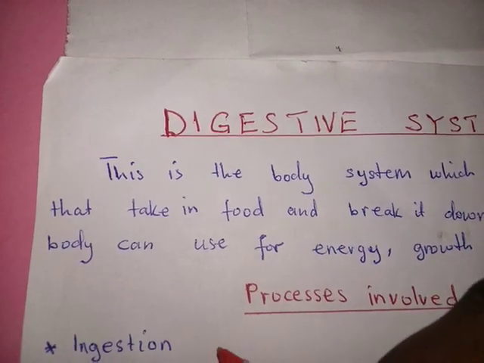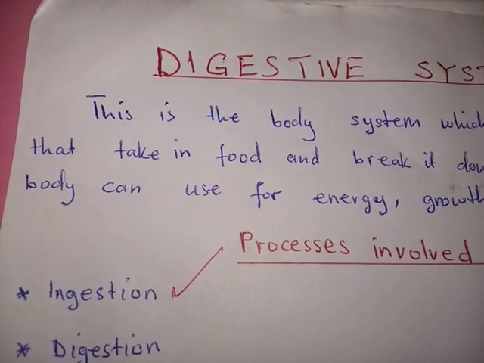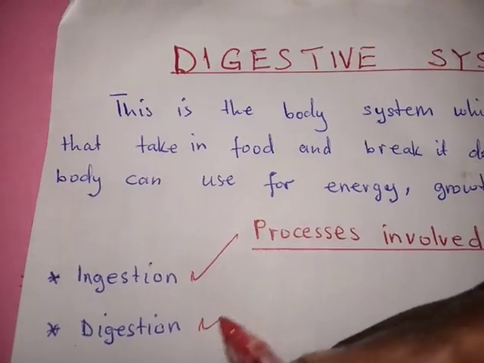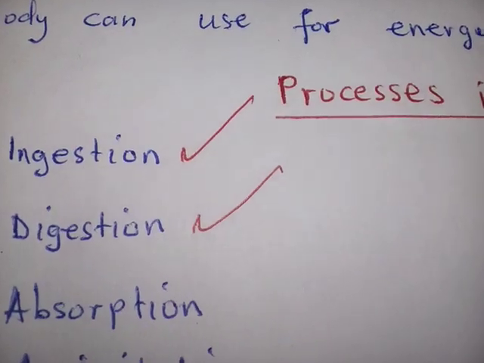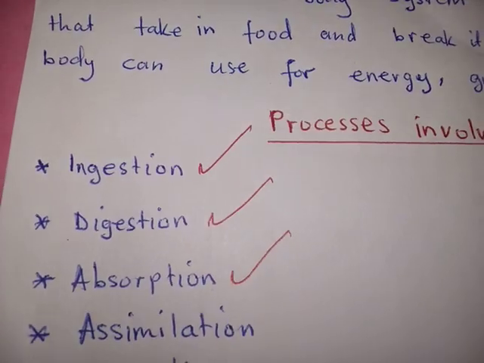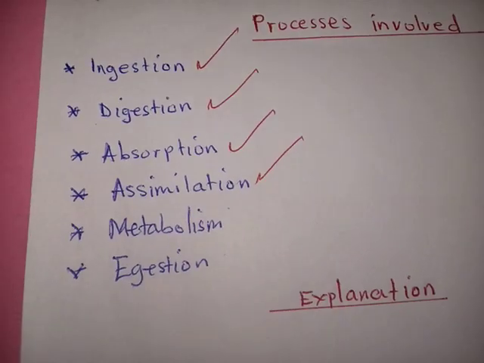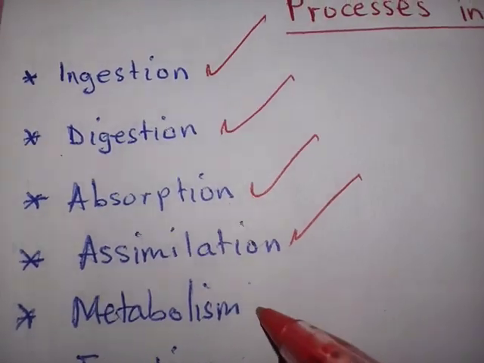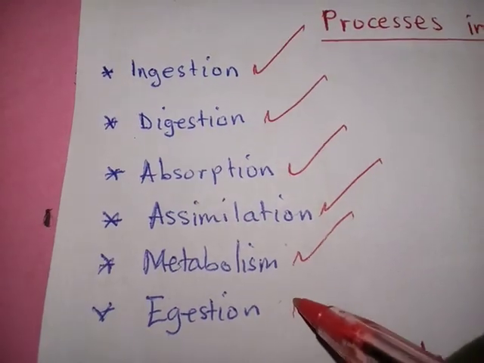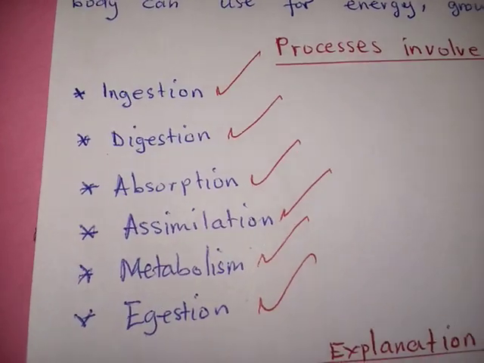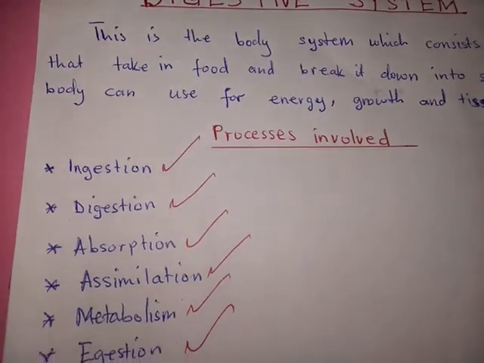Before we go further, before we have an explanation of it, let's first have a list of all the processes which take place under this system. After ingestion, we also have a process called digestion. Then from there, we have a process called absorption. From absorption, we have a process called assimilation. Then we also have a process called egestion. Don't get confused between these two, ingestion and egestion. Ingestion starts with IN and egestion starts with E.